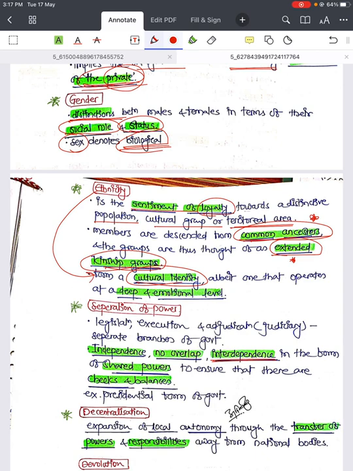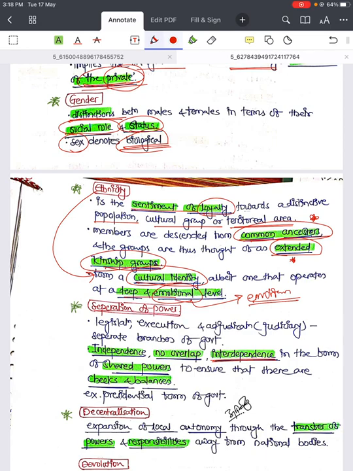We saw the state is a political association. Ethnicity is a cultural identity, albeit one that operates at a deep and emotional level. It has to do with emotions. That's why ethnicity can be based on your caste, creed, religion, whatever, right?